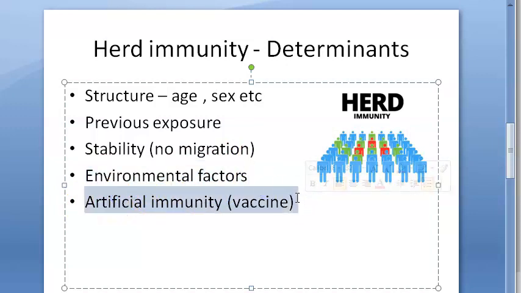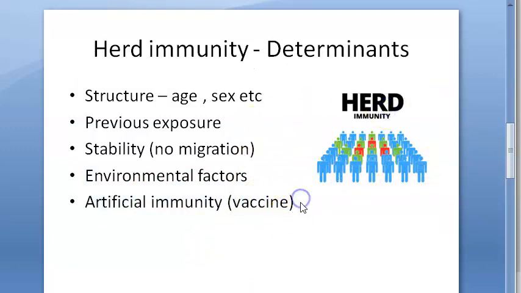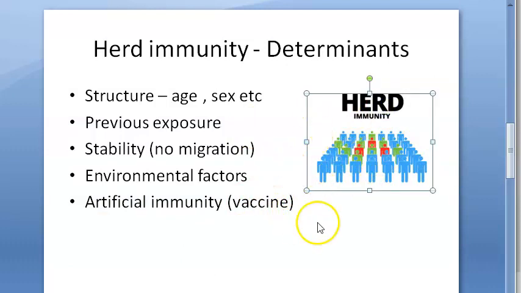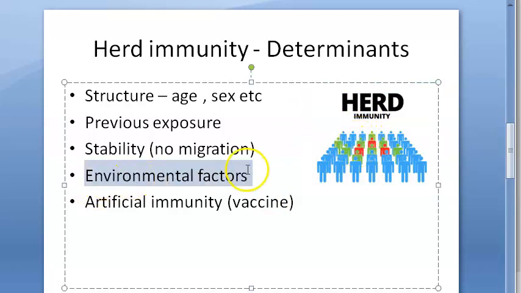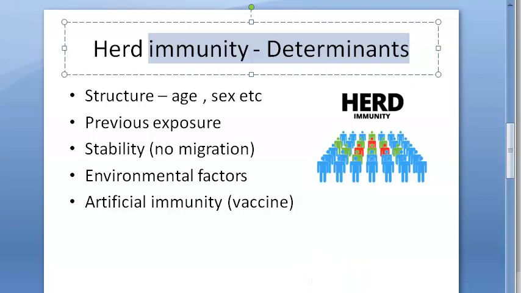Artificial immunity, like vaccines. See, when it comes to herd immunity, you can talk about time, place, person distribution also. Because some things are there in a particular place, so that could be an environment. Some things could be in a particular age of people, so that again could be a determinant for herd immunity.